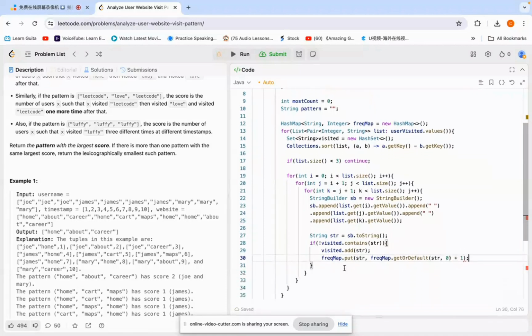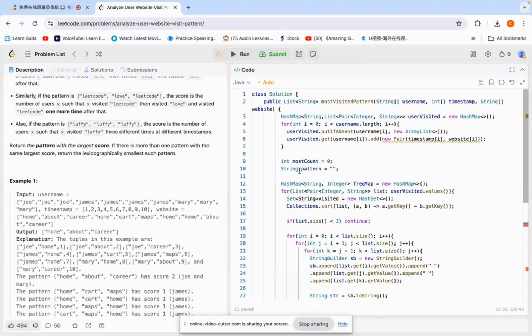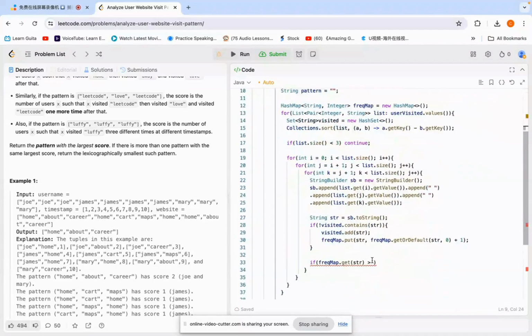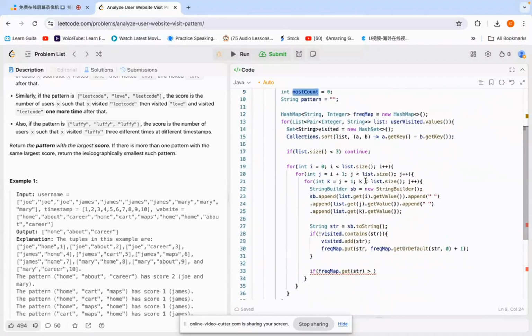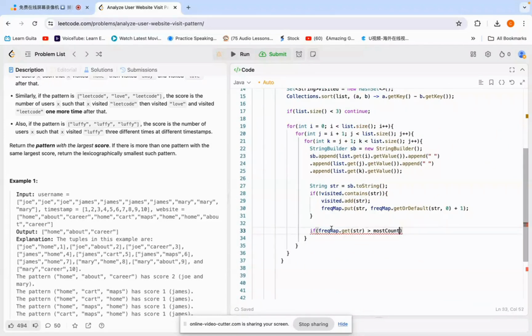Now next step, let's go graphically. So we need to check if the freq map target str is greater than most count. We need to update the most count here, right? So we can copy this one. If this one is greater than most count, we know we need to update it.